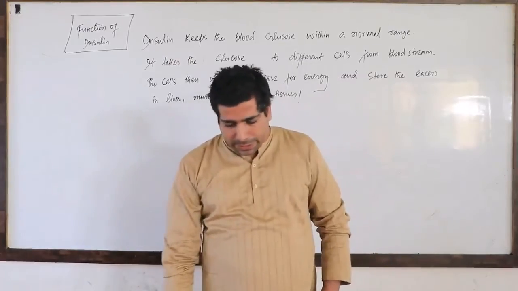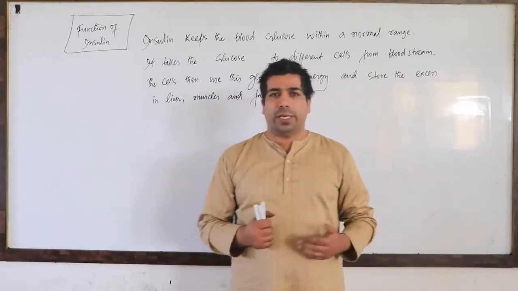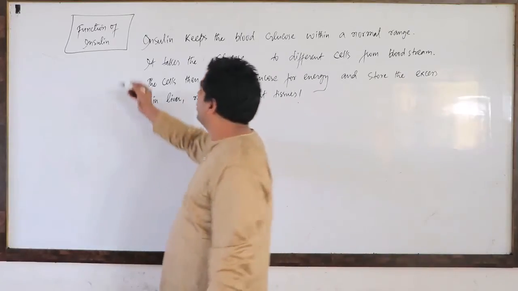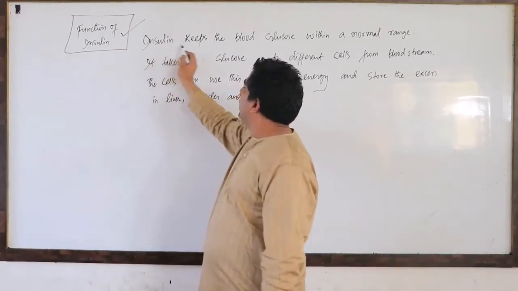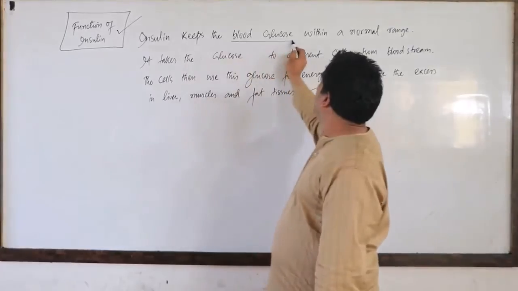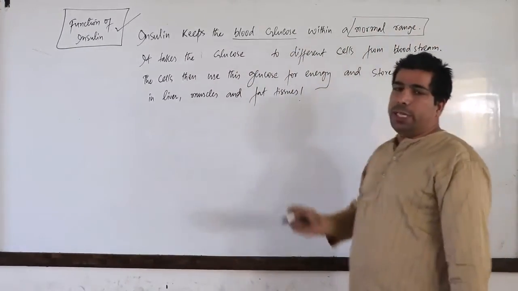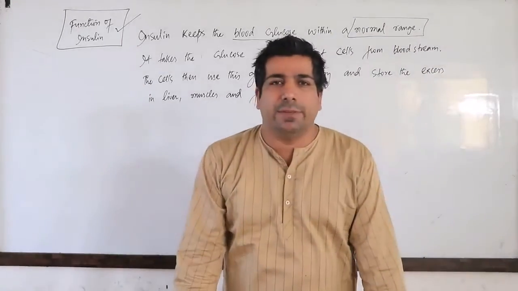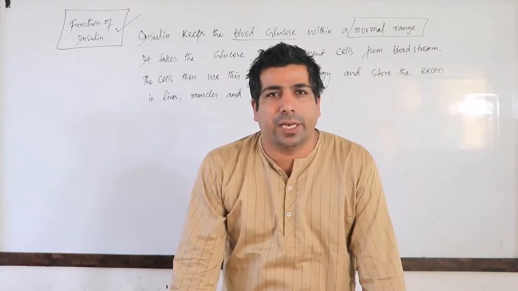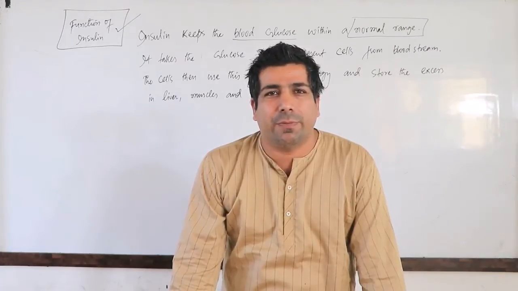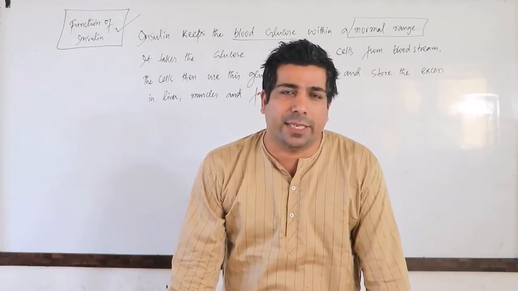So my dear friends, now we'll be talking about the actual function of insulin in our body. Have a look here, the function of insulin. Insulin keeps the blood glucose within a normal range. So the level of glucose in our blood is maintained by the insulin hormone secreted by beta cells of pancreatic islets, correct?